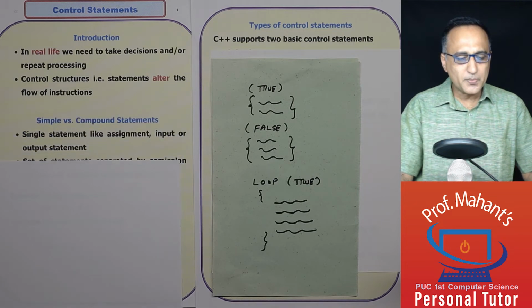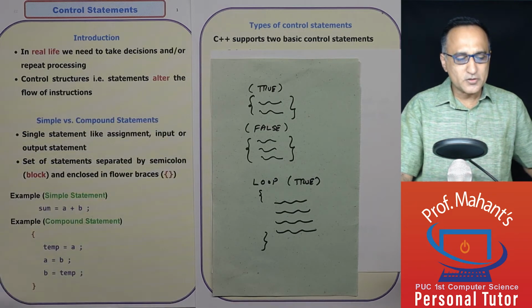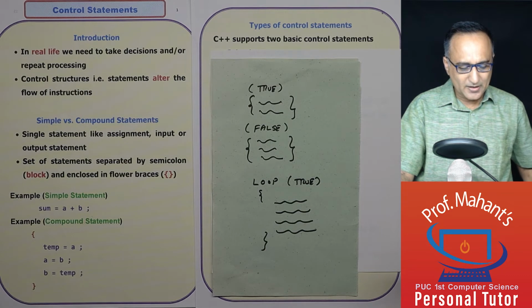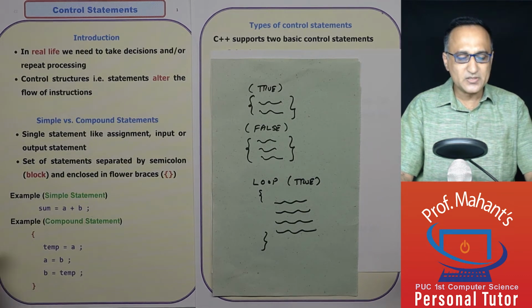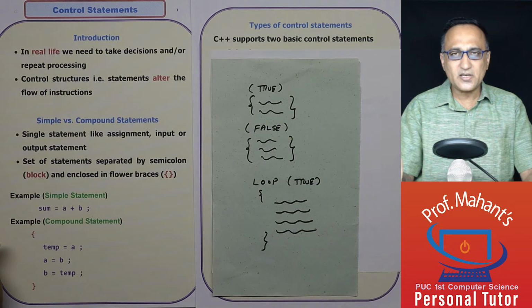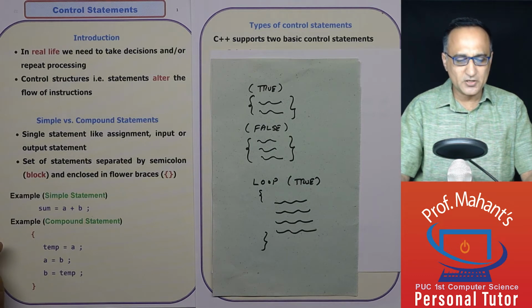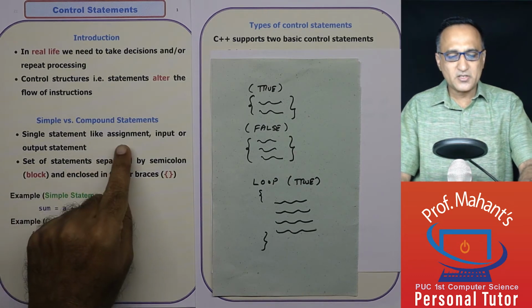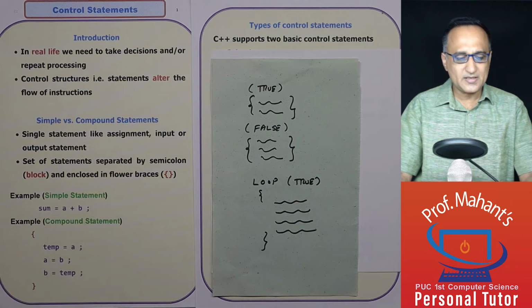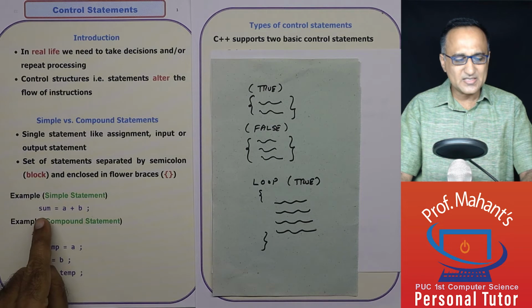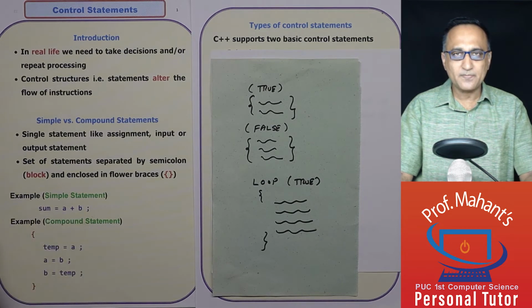Now, before we proceed to control statements, let us take a look at a concept called simple versus compound statement. A statement or an instruction in any programming language may consist of reading something, displaying something, or doing certain calculations. Calculations are usually done using the assignment statement. So if I have just one statement, this is an example of a simple statement: sum is a plus b.